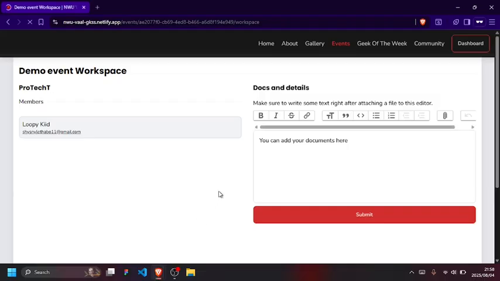So my team has been created successfully. You can see here, I'm the only member. My name is Lubiki there, and my email is shown there. But I cannot work alone, right? Let's say I tell my other teammate to search for the group.